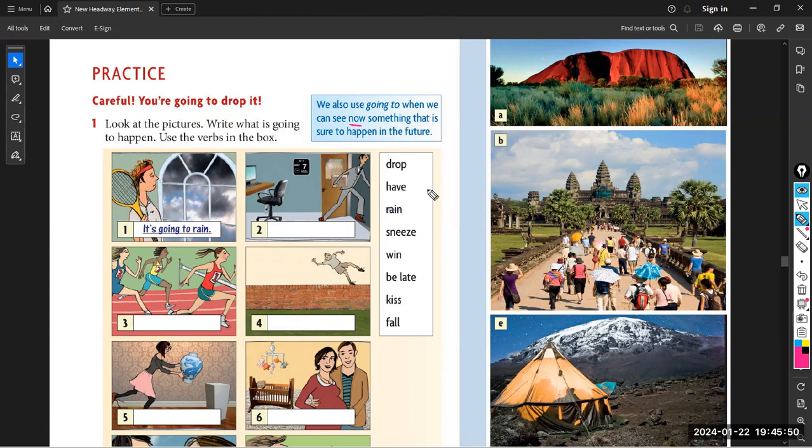Now we have these verbs in this box, and we have to use going to plus these verbs to express the pictures. Notice number one. Number one is saying it is going to rain. So this is it. We can notice that here the rain is crossed. I used it with going to. Now two, what do you think?